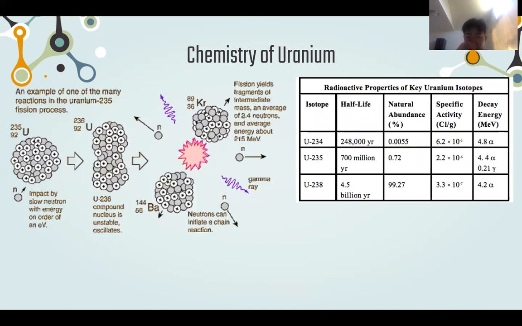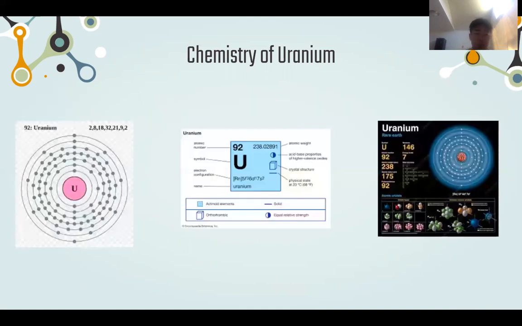This is nuclear fission, and the other one is properties of key uranium isotopes. This is a Lewis structure and the atomic information.